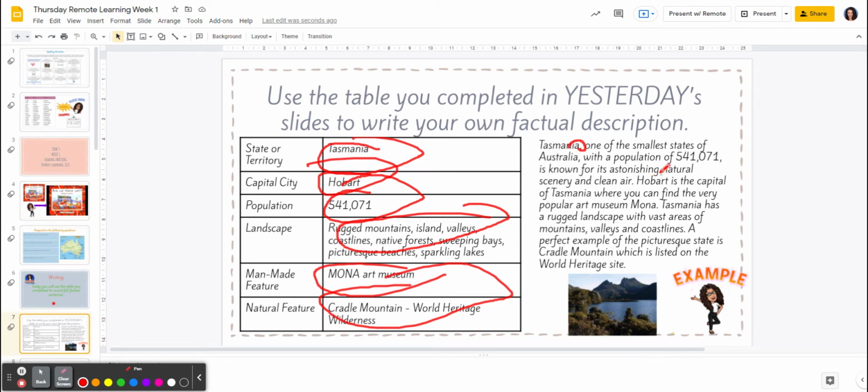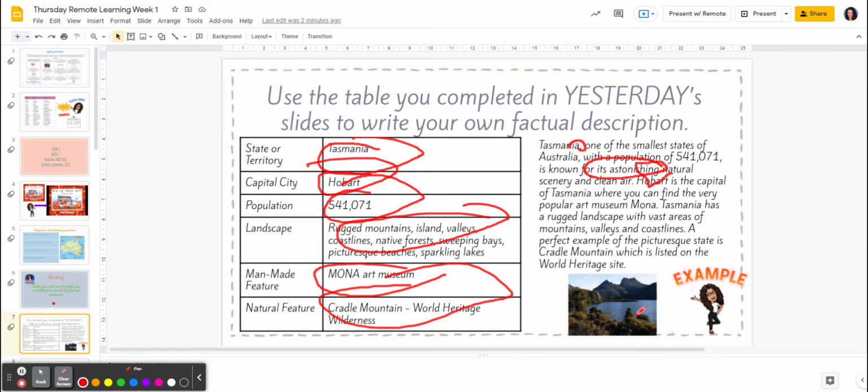Although it's a factual description, you can still add adjectives because it is quite astonishing, the environment. So the adjective does have to match, but you can use adjectives in factual descriptions. Hobart is the capital of Tasmania, where you can find the very popular art museum Mona. Tasmania has a rugged landscape with vast areas of mountains, valleys, and coastlines. A perfect example of the picturesque state is Cradle Mountain, which is listed on the World Heritage Site.